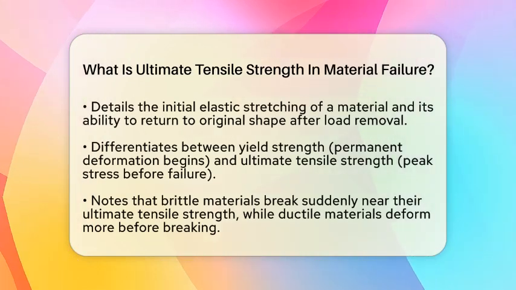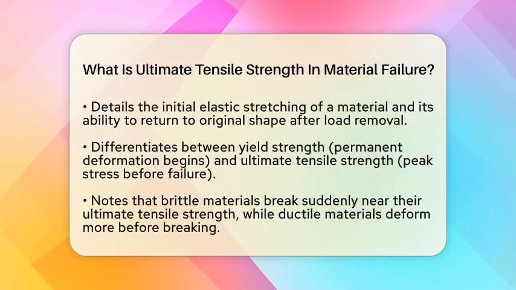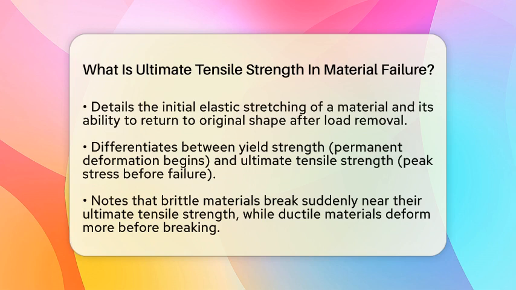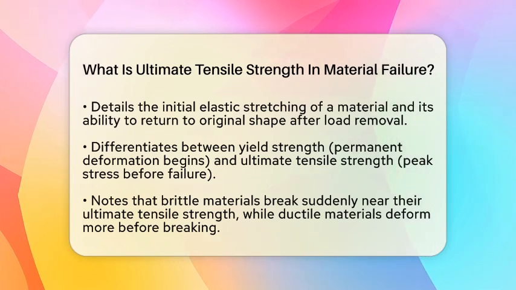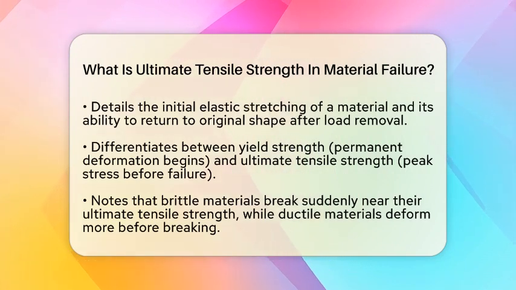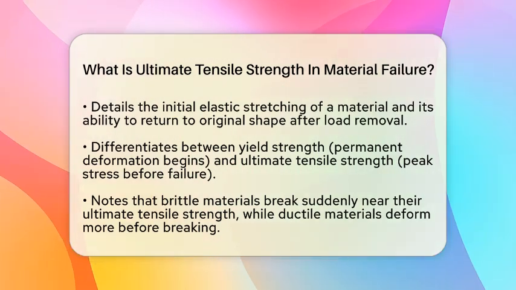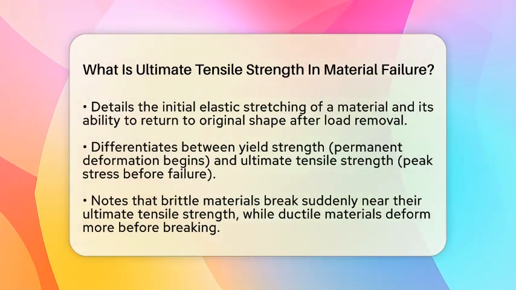If you keep increasing the stress, the material reaches its ultimate tensile strength, which is the highest stress it can withstand. After this peak, the material usually undergoes necking, where it becomes thinner locally, leading to eventual breaking. It's important to understand that ultimate tensile strength is different from yield strength. Yield strength is the point where permanent deformation begins. Ultimate tensile strength is the maximum load the material can handle before failure.